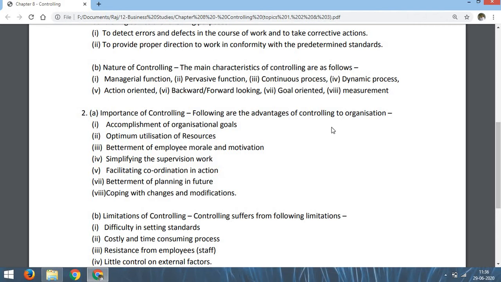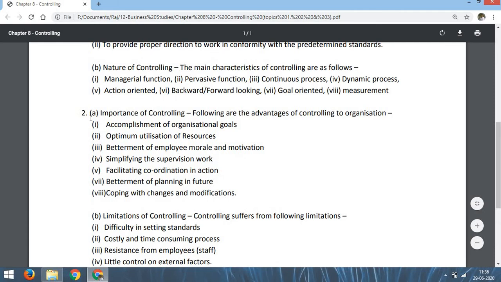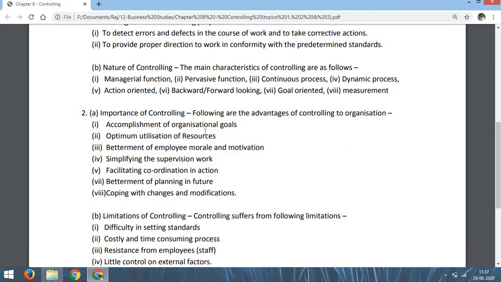This was topic number 1. Now topic number 2 is 2A, importance of controlling. That means why controlling is needed, what is the use of controlling, or what are the advantages of controlling to an organization. So following are the advantages of controlling to an organization. Controlling provides these 8 benefits. That means due to these 8 needs or due to these 8 important points we need controlling.